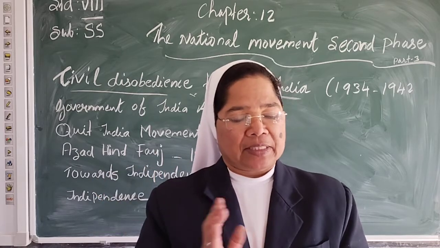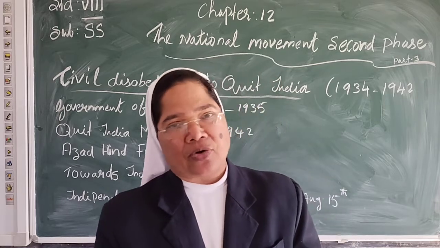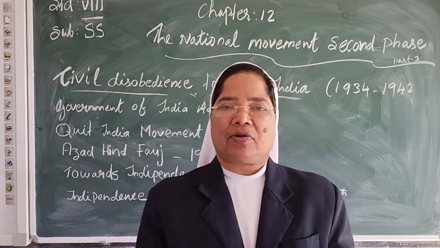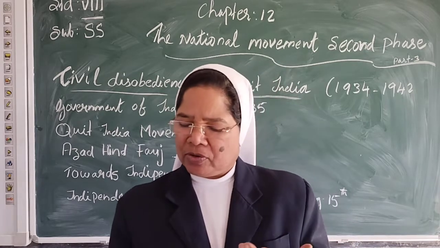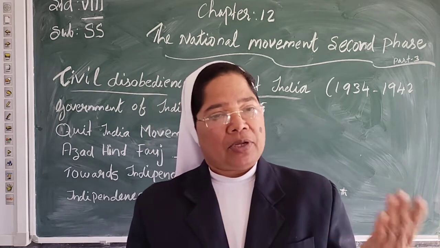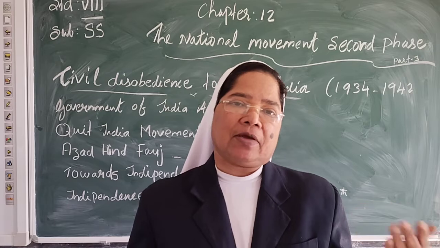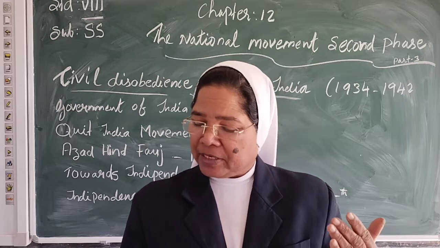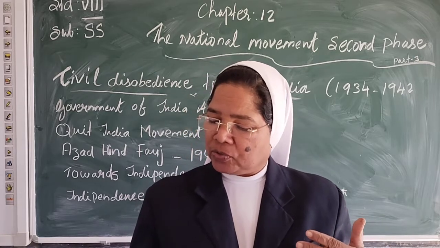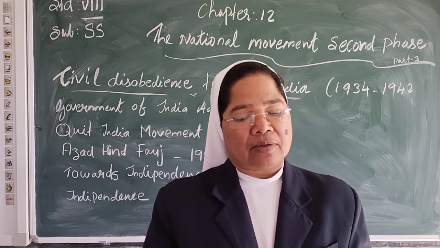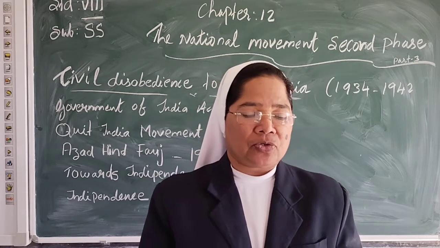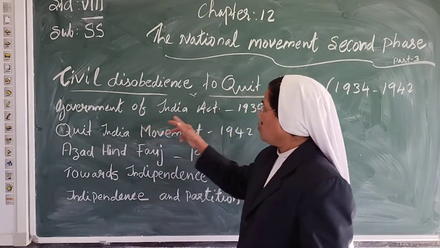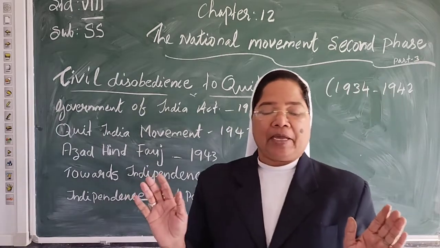So this act was also rejected by the Congress. It was not their demand. Congress would not accept it. First, the federation would come only if more princely states joined. Second, provincial autonomy was granted, but the ministers were responsible to the legislature only, and the people did not get the vote. So the Government of India Act 1935 was rejected by Congress.